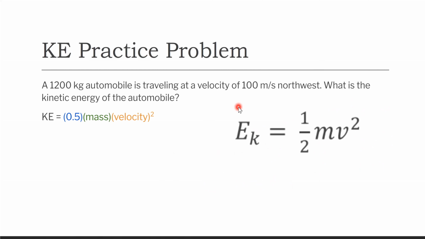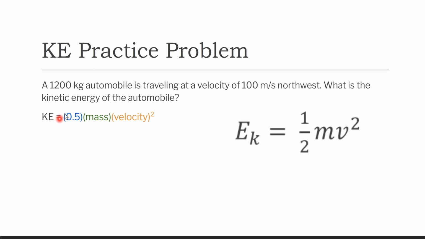Here is a practice problem. A 1,200 kilogram automobile, or car, is traveling at a velocity of 100 meters per second northwest. What is the kinetic energy of the automobile? Remember, EK and KE are the same thing.